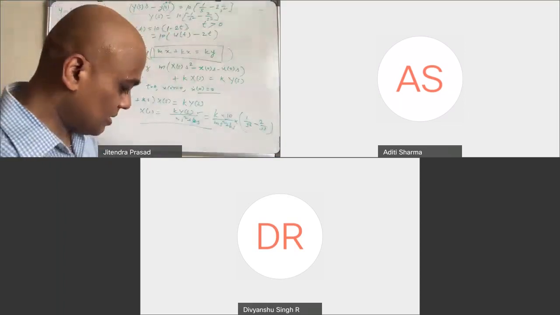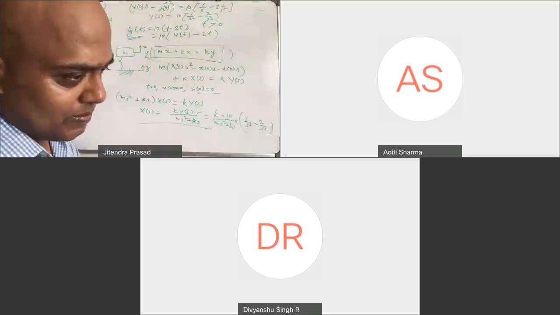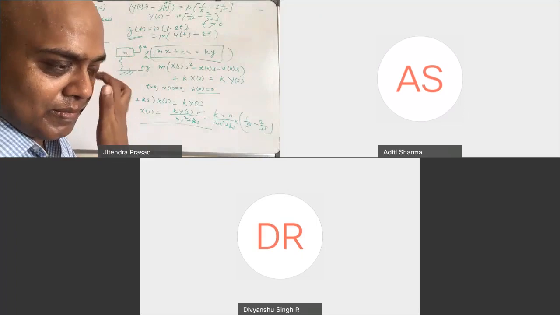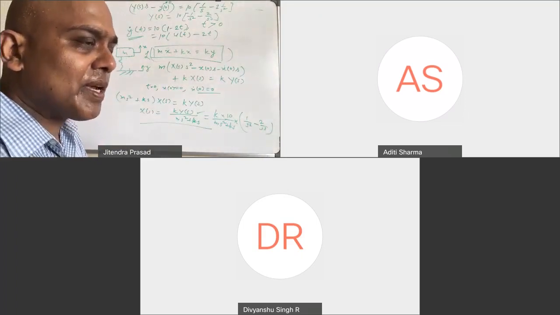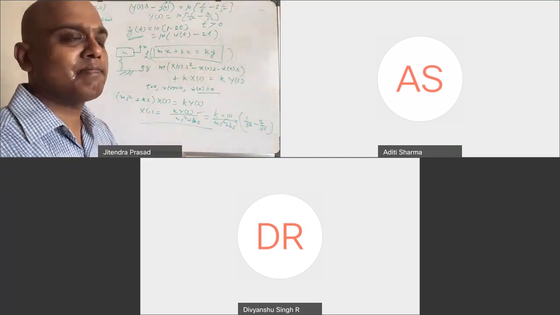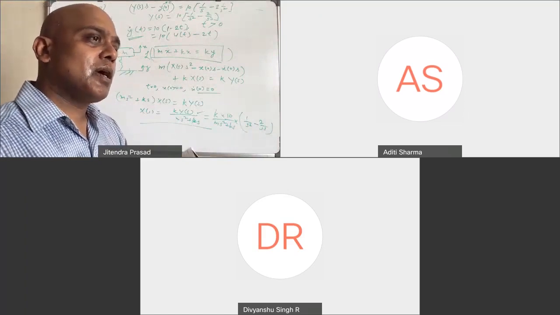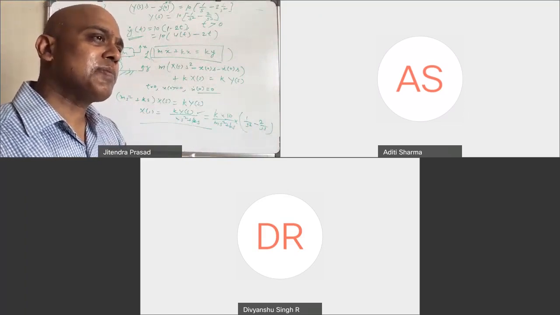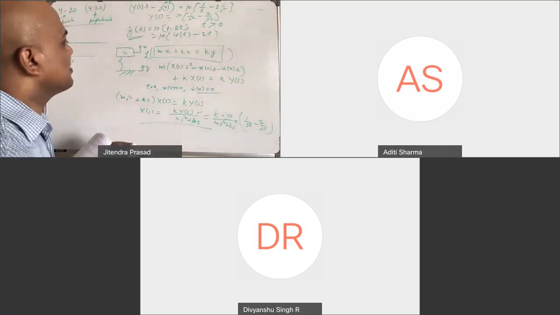So, sir, whatever you said, it means that from time t equal to 0, we have applied some excitation. It means there is no time lag in the excitation. Exactly. So, sir, why can't we assume that it may be a ramp function also? Instead of u(t)?